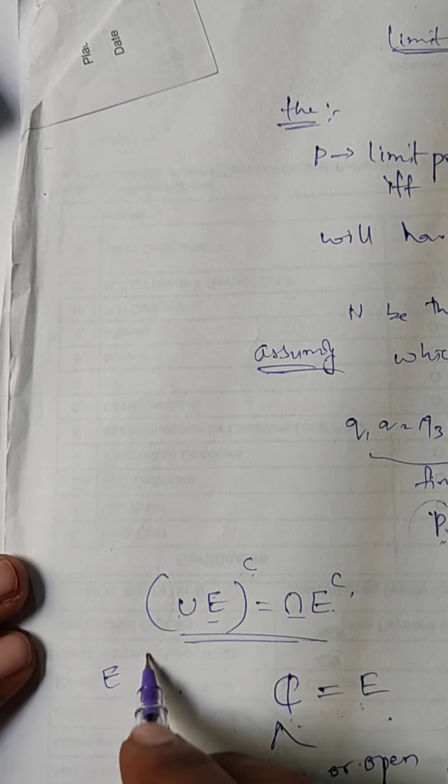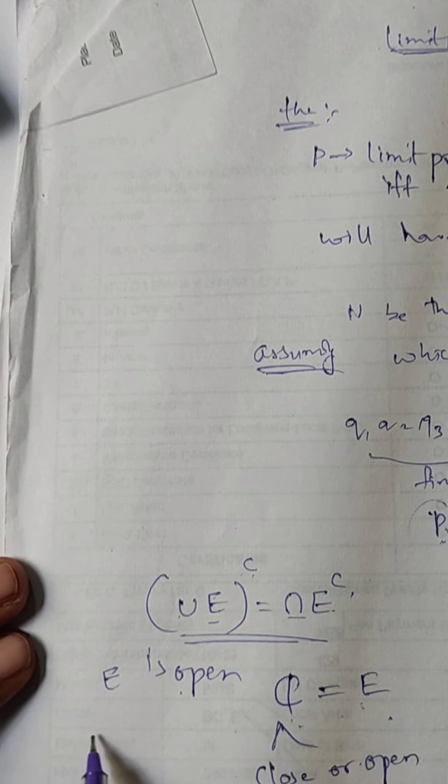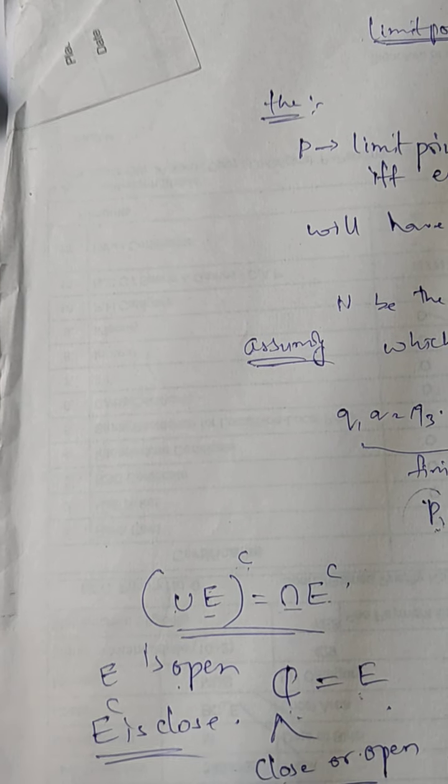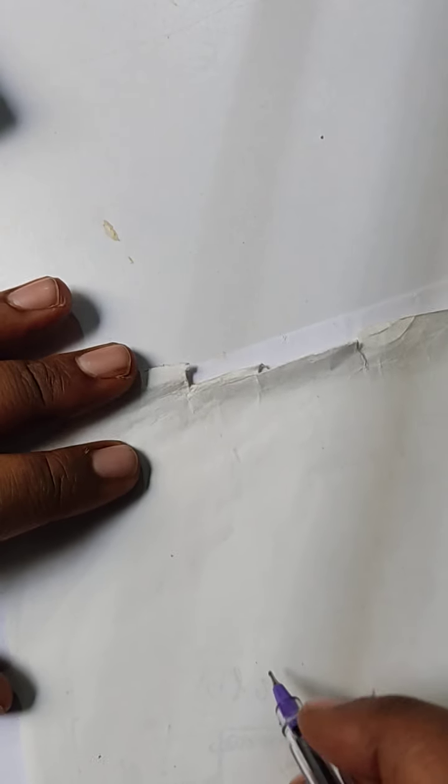For example, if E is open, then we can say that E complement is closed. All right. The next theorem that we have here is